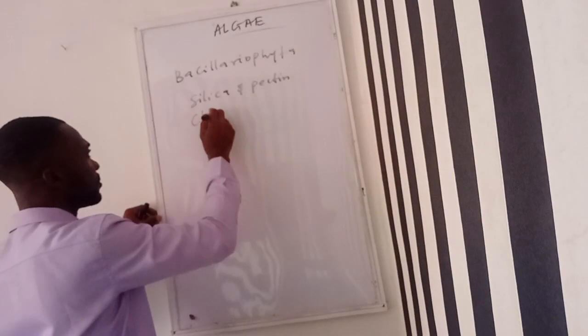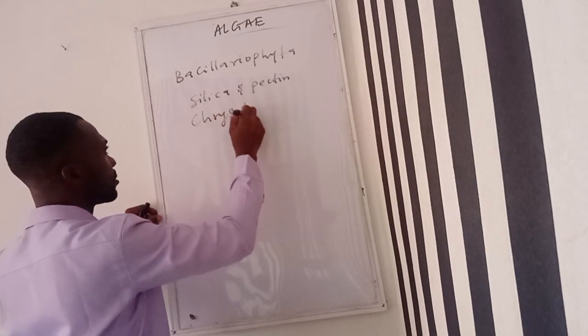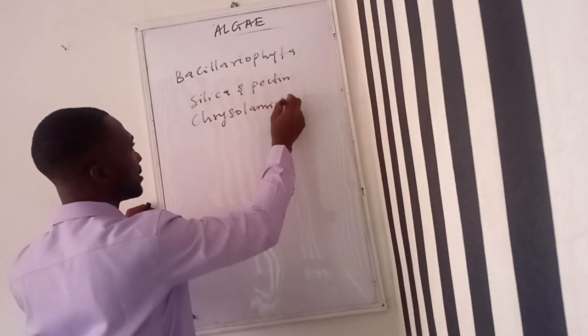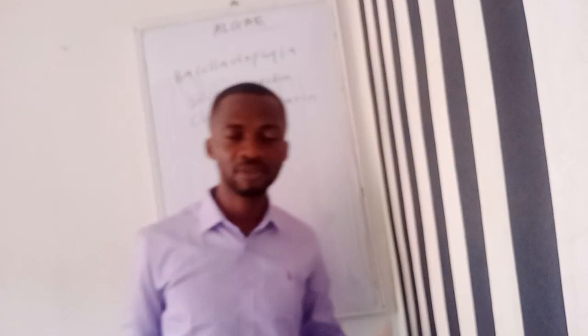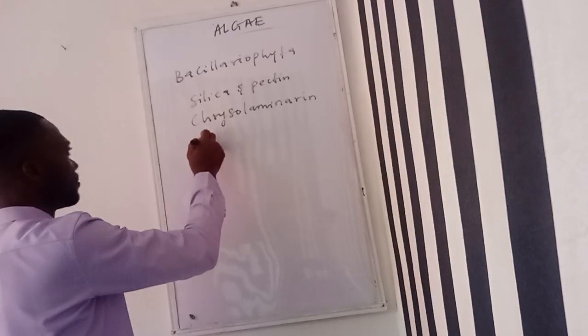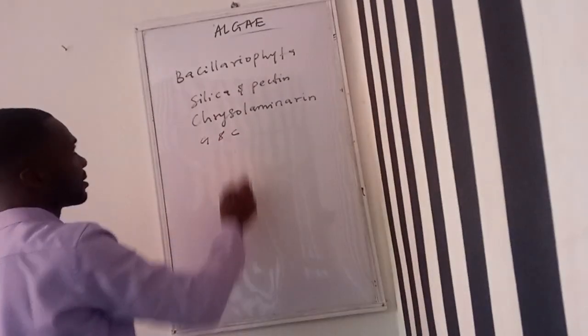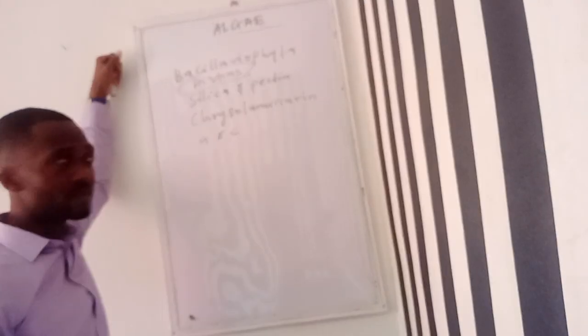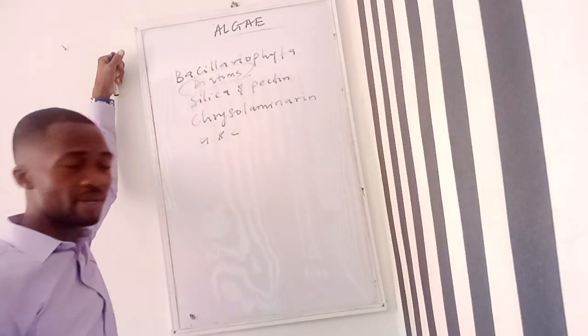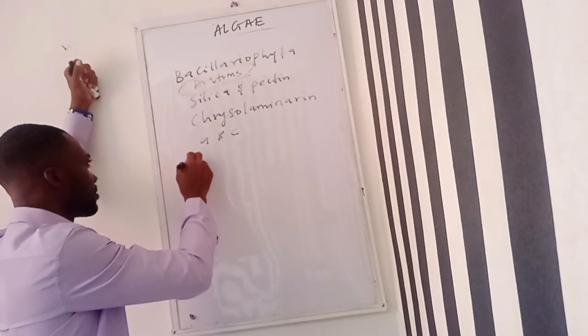Then their photosynthetic food reserve is what they call chrysolaminarine. That means that they don't store their food in form of starch, but in form of chrysolaminarine. Then they have chlorophyll A and C. Those group of organisms we call the diatoms. They are found under Bacillariophyta.